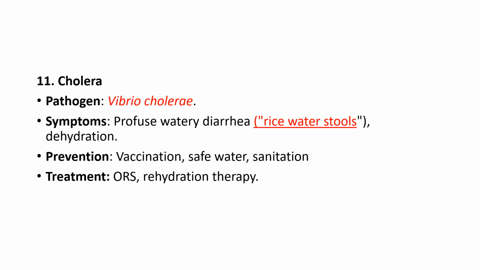Cholera. The pathogen is Vibrio cholerae. Symptoms include profuse watery diarrhea or rice water stools. Dehydration is involved, and prevention is vaccination, safe water, sanitation, etc. Treatment is through ORS, rehydration therapy.